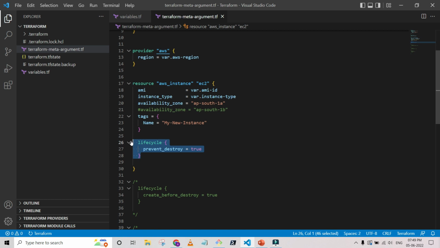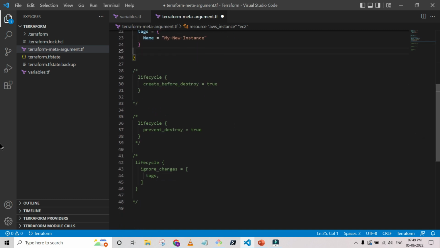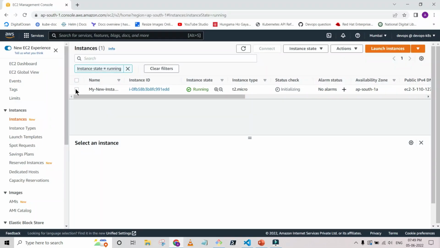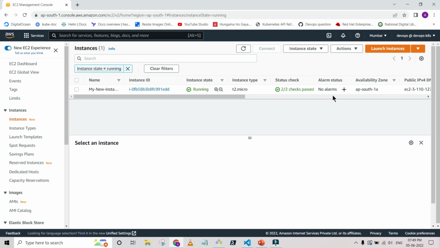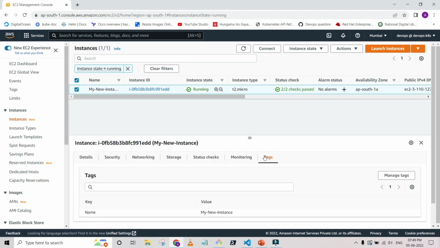So I am removing this, and we have already seen two of the meta argument lifecycle features, and now we are going to look into the third one. So I am going to copy it. Let me show you some other things. Before that, you can see that we have one instance running. Let me refresh it. Okay, it has passed all the checks. Now this instance is running and we have one tag over here.